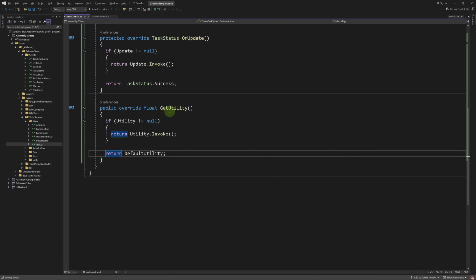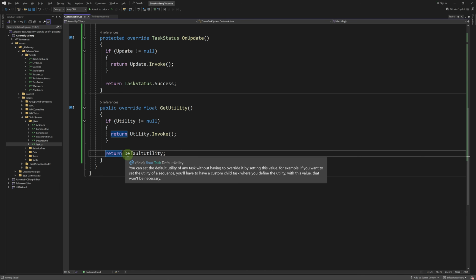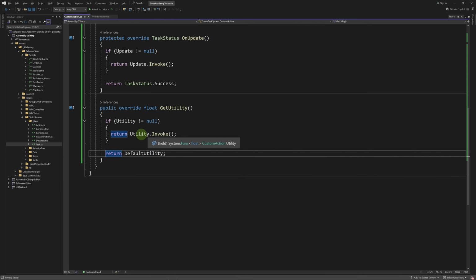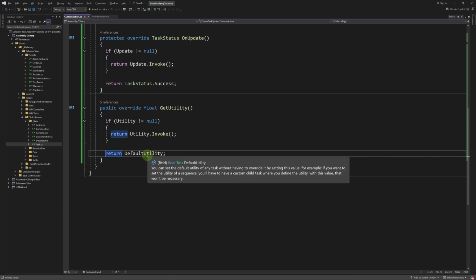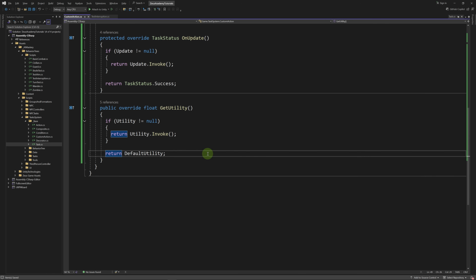We do the same for the GetUtility method. So we override it here. If utility is not null, we're going to invoke it and return the result. Otherwise, we return the default utility. So the utility func has the full responsibility of returning the utility. So if you do use a custom action, you'd have to decide what to do with the default utility: if you want to return the default utility plus another value, or if you want to completely ignore the default utility and return your own value. So we have the freedom to do whatever we want, but we should be aware that we'll have the full responsibility of what this function returns.